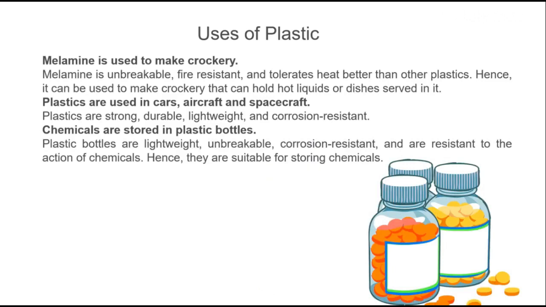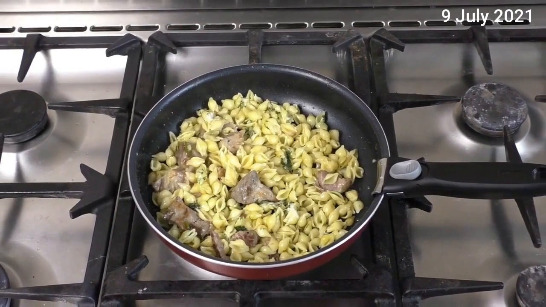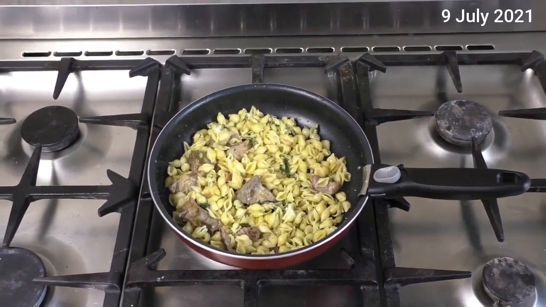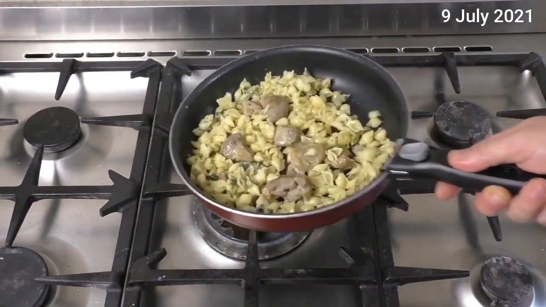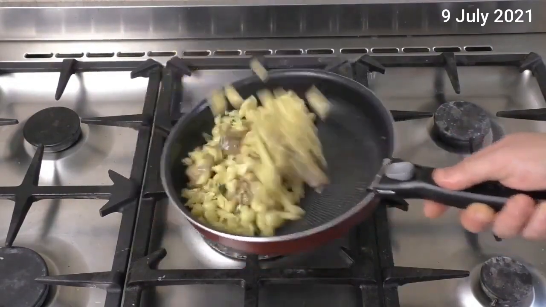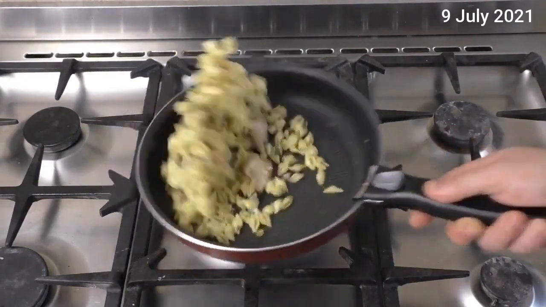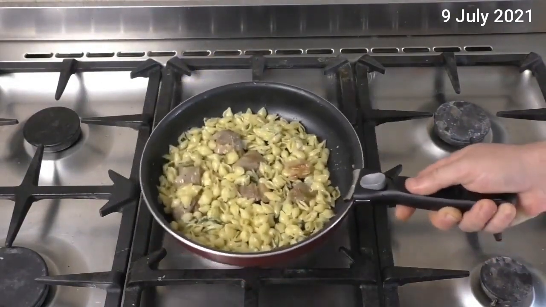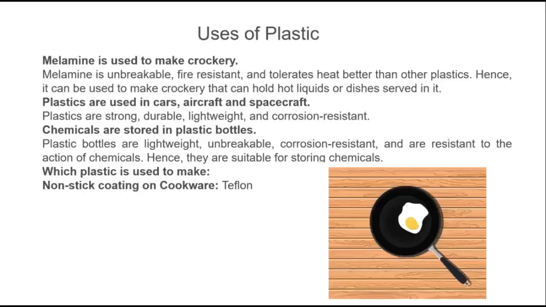Plastic is used in making non-stick coating on cookware. We all have seen some cookware like non-stick tawa, right? There is a coat on that utensil, a coat of Teflon, and that Teflon coat makes this frying pan very slippery, and therefore it is very useful.